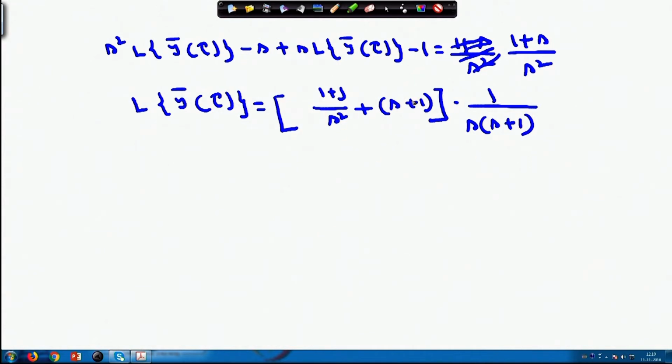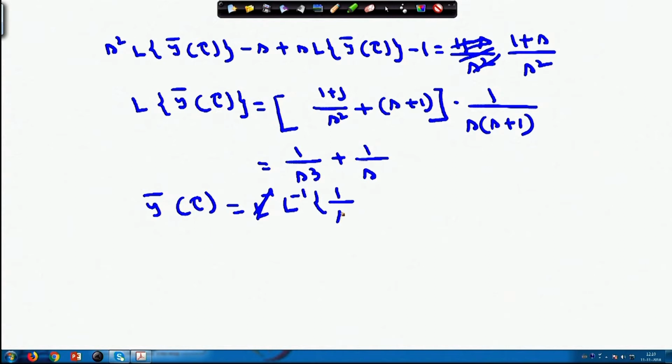If I simplify this, I will obtain simply 1 by s cube plus 1 by s. So, now you can write down y bar tau equals Laplace inverse of 1 by s cube plus Laplace inverse of 1 by s.